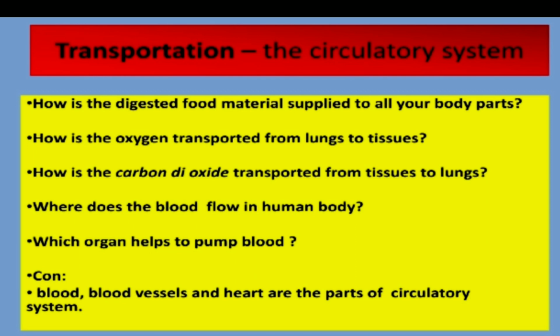In today's class I am going to discuss transportation, the circulatory system. So before starting the lesson, children, try to answer the questions given on the screen. The first question is, how is the digested food material supplied to all your body parts? And the second one is, how is the oxygen transported from lungs to tissues? The third question is, how is the carbon dioxide transported from tissues to lungs?